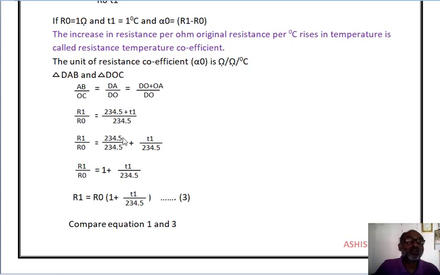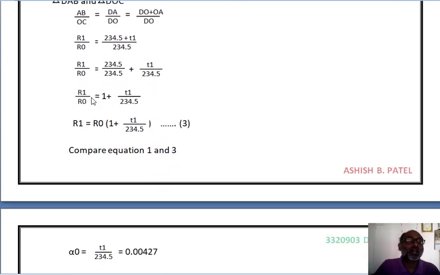Now this 234.5 and this 234.5 get cancelled. So our equation becomes R1 divided by R0 equals 1 plus T1 divided by 234.5. So we can write the equation for the resistance R1 as R1 is equal to R0 in bracket 1 plus T1 divided by 234.5. That is equation number 3.